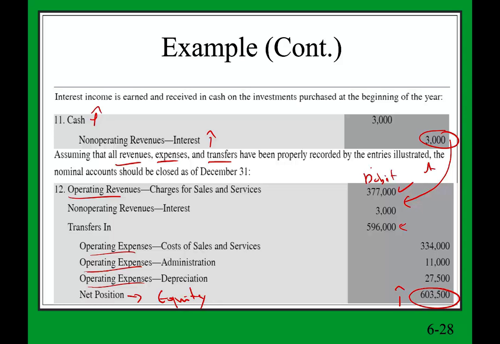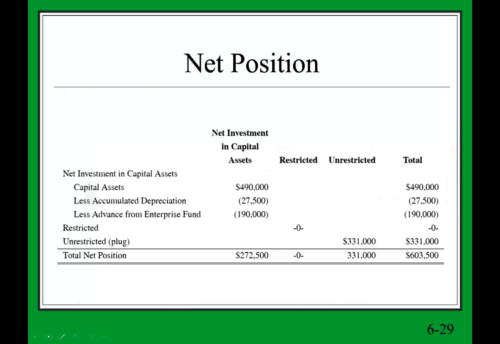So our net position, our equity, went up. Now, I'm not sure if I need to mention this, but we need to have a statement of net position, which is equivalent to a balance sheet. And I don't have an example because we worked one in the enterprise fund. It's very similar to the enterprise fund. And we're going to have a statement of revenues, expenses, and changes in net position. Okay, just like an income statement. And we'll have a cash flow statement, which I'm not covering.